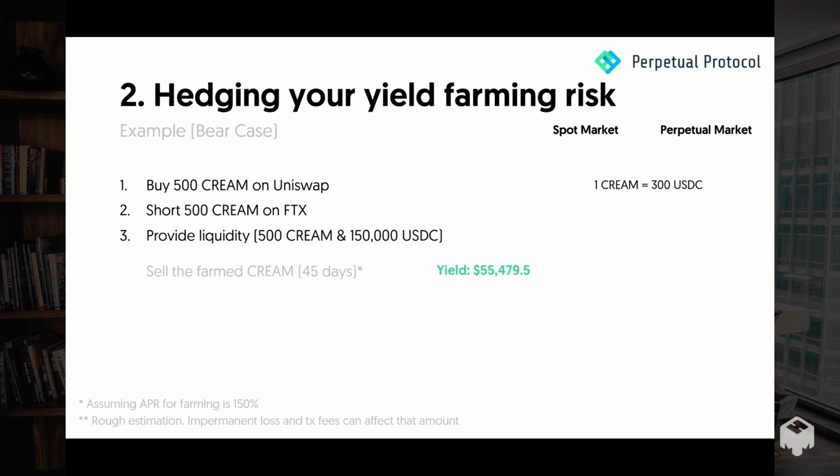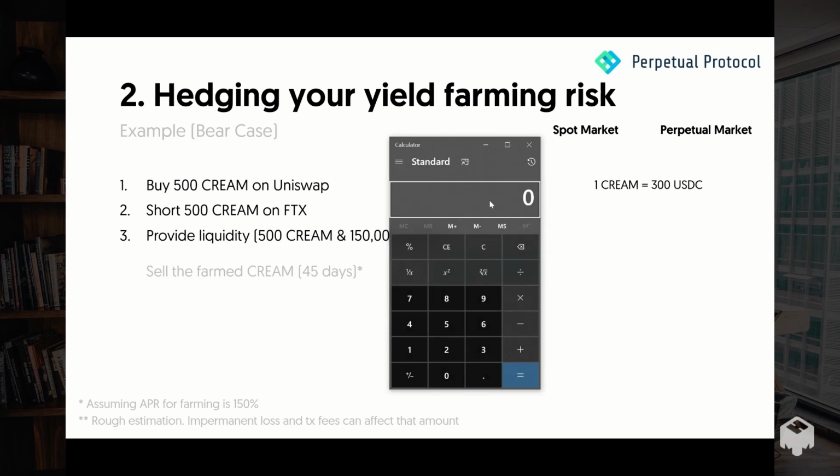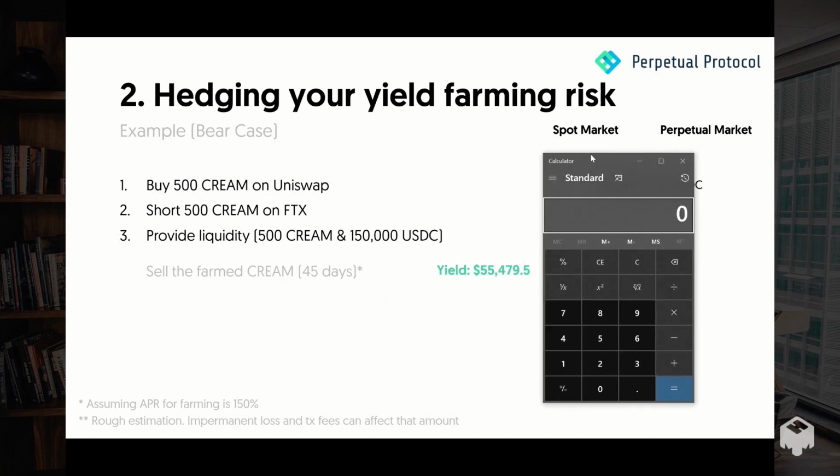In case you don't know how I calculated it, I assume the annual percentage rate is 150%. But that's the annual rate, right? So you just divide it by 365 days and then multiply by 45 days, because this user farms CREAM for 45 days. And then multiply by 300,000 USDC, because that's the total amount of money the user puts inside the liquidity pool. The value of each side must be the same, so combined together, this user provides 300,000 USDC to a liquidity pool. So that's how I came up with that number.